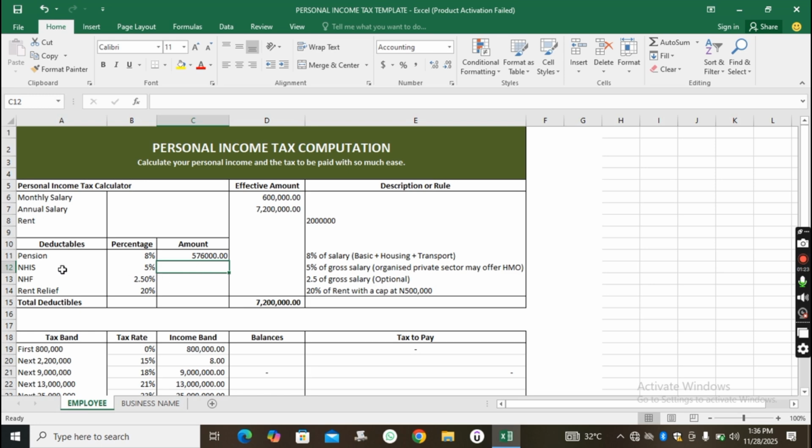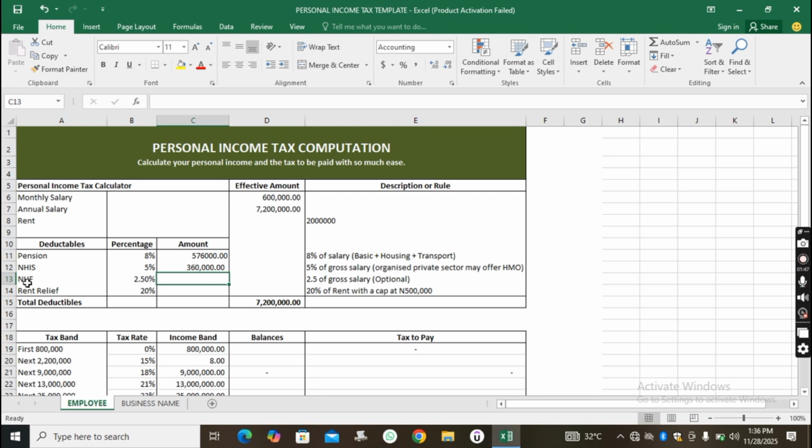Now, the next one we are going to calculate is the national health insurance, which is 5%. And this is 5% of your gross salary, that is this 7.2. So here we'll say equals 7.2 multiply by 5. And that will give us 360,000.